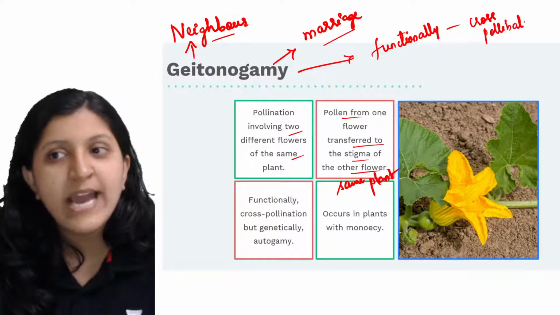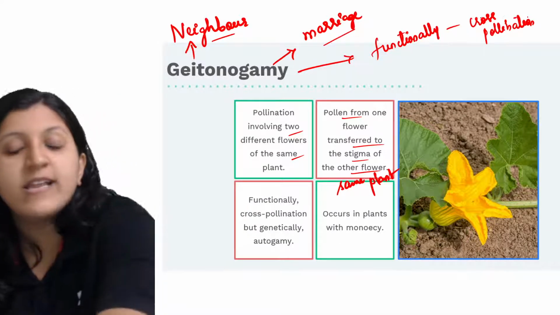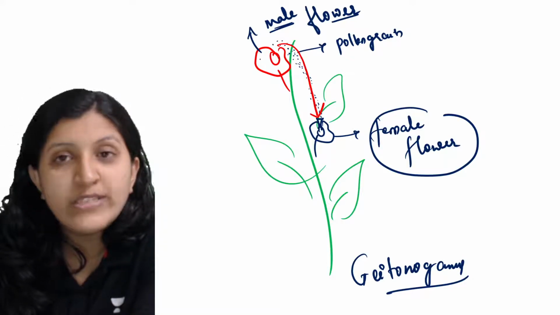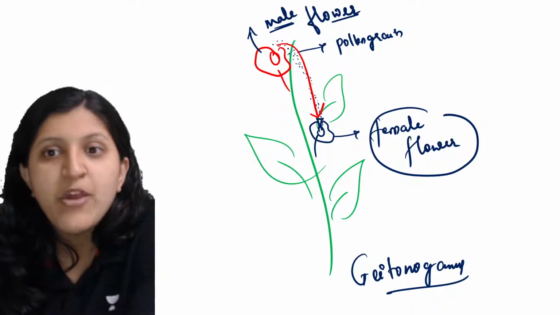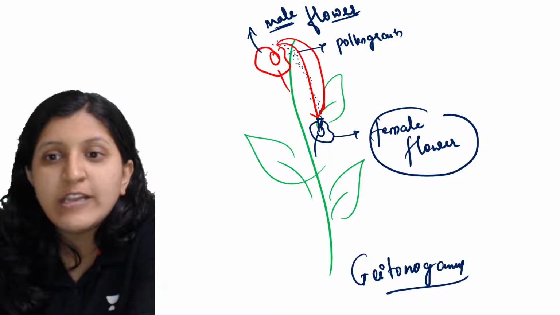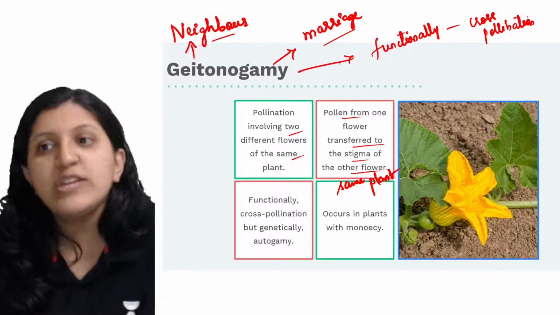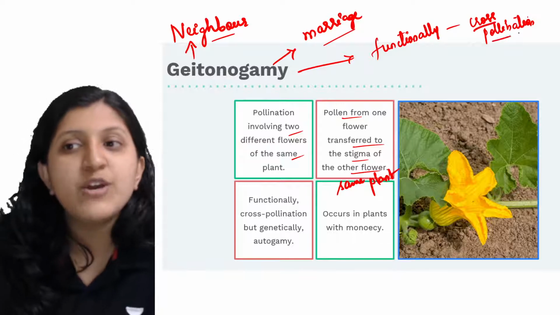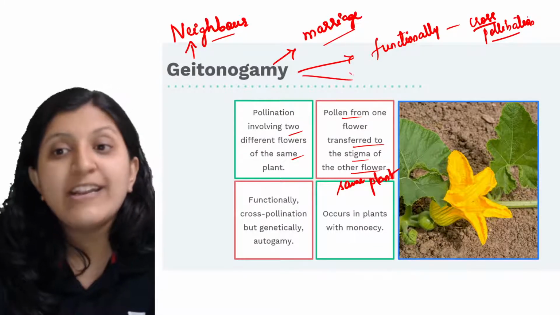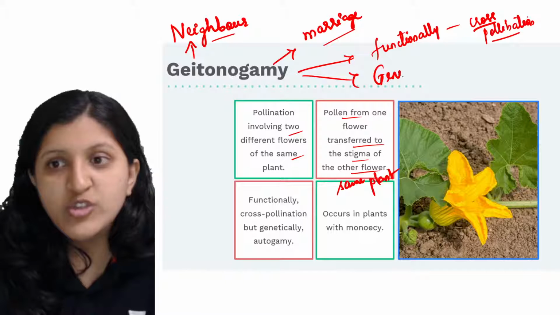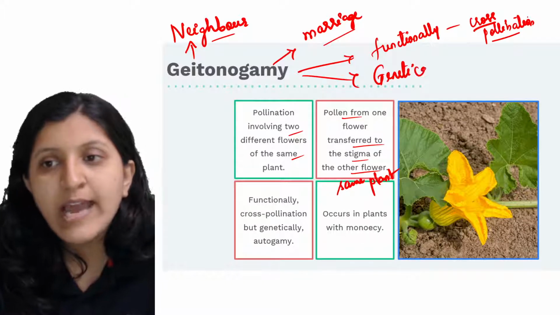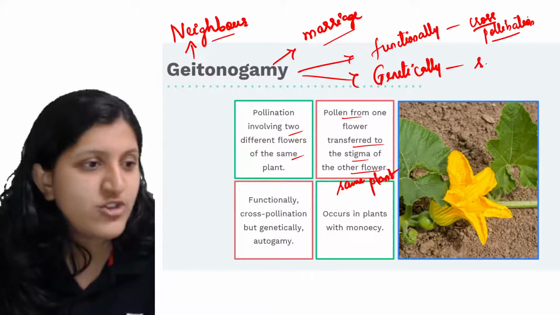So why do we say that cross pollination is occurring? Because it is not occurring in the same flower, whereas the pollination is occurring with respect to different flowers but the same plant. So in that case functionally we can say cross pollination, but genetically we can say that it is a self pollination itself.